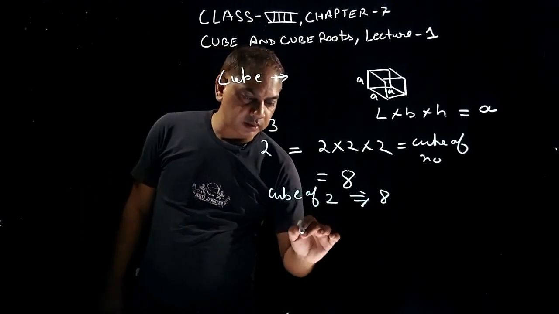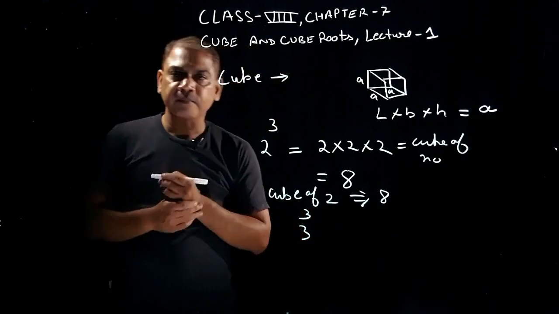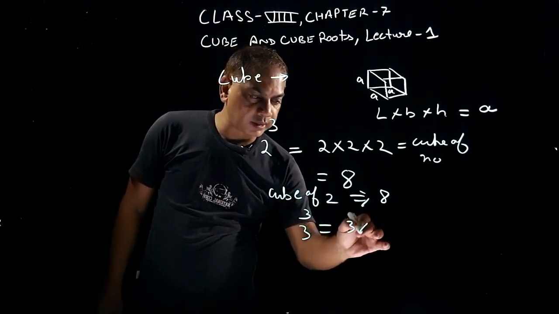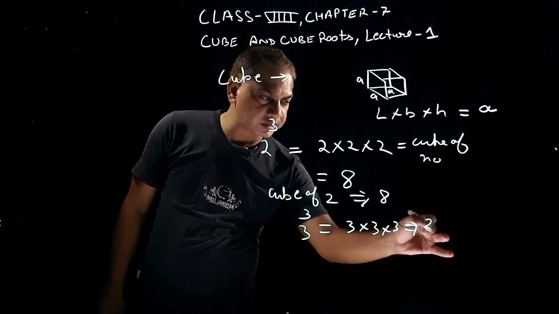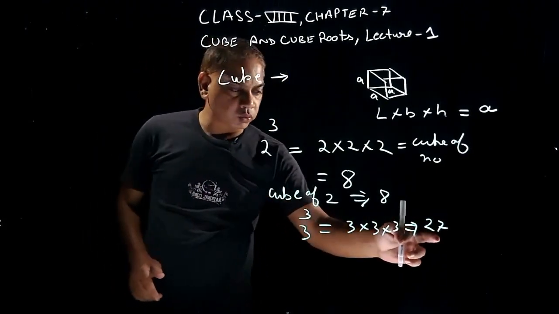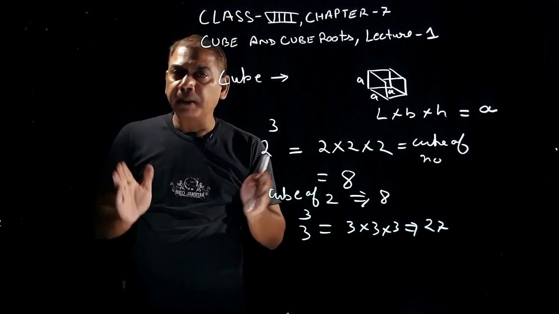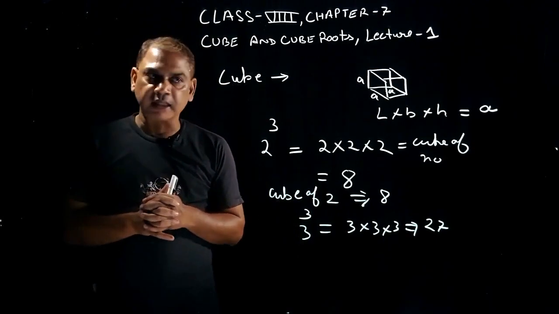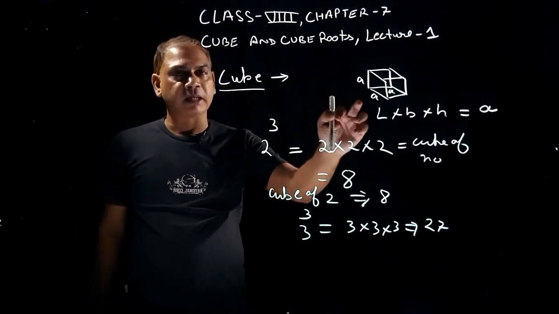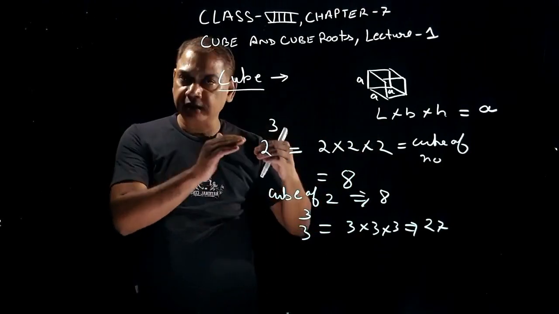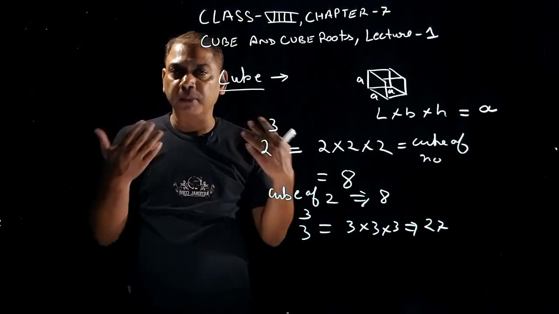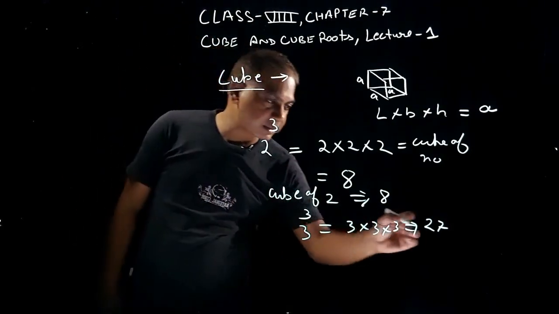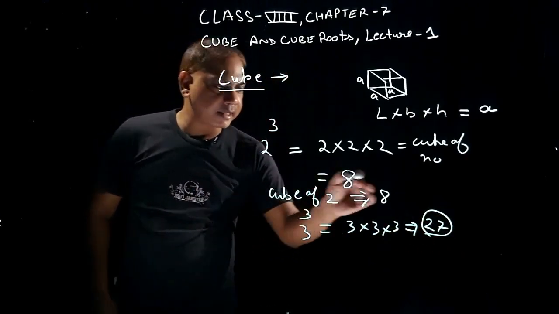Now for example, if I write 3 to the power 3, how will we read it? We will read it as 3 cube. Now we will solve it. 3 into 3 into 3, that is 27. So 3 cube is equal to 27. So any number multiplied by itself 3 times is known as a cube of a number. Clear students? Cube figure मैंने आपको समझाया, हम figure की बात नहीं कर रहे हैं. We are studying about numbers. किसी भी number का cube का meaning है, if we multiply that number 3 times, you will get the cube of a number.